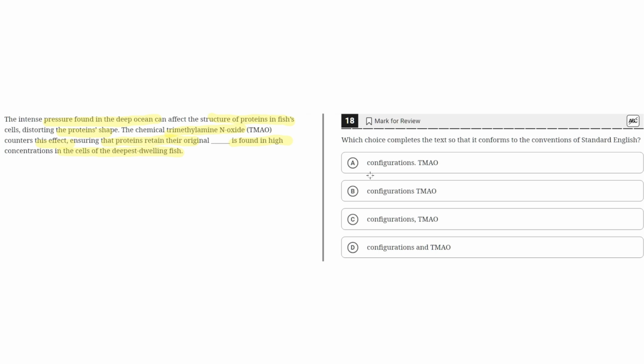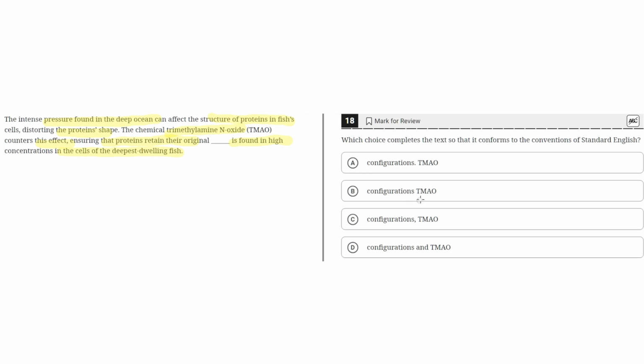A. Configurations, period, TMAO. This seems to be the correct answer because the period properly separates these two independent clauses, and the sentence that begins with TMAO logically makes sense. It would say TMAO is found in high concentrations in the cells of the deepest dwelling fish. Because this makes sense logically, A seems to be the correct answer.